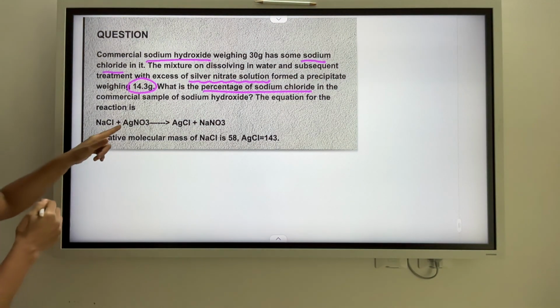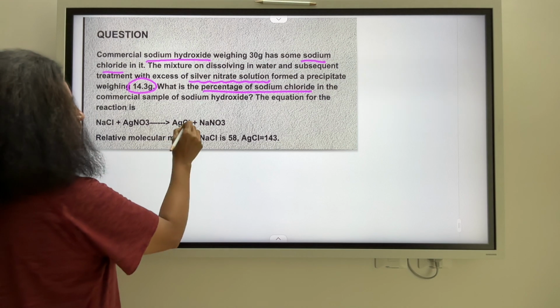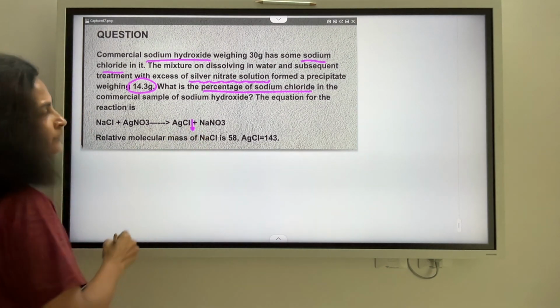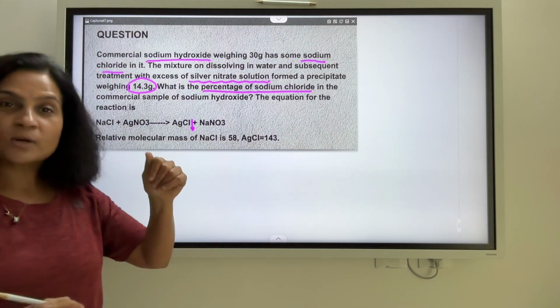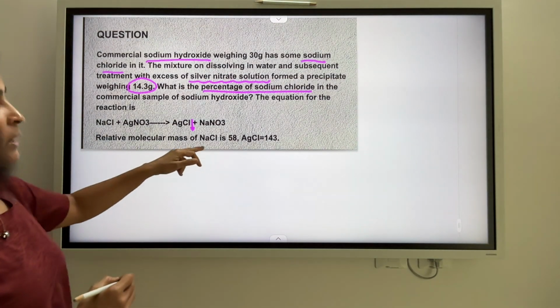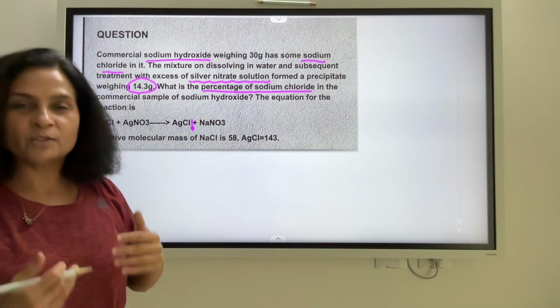So sodium chloride plus silver nitrate gives silver chloride. So this is the precipitate which we are talking about, and NaNO3 is produced. Well, we have another advantage here. We have the molecular masses of sodium chloride and silver chloride given to us.